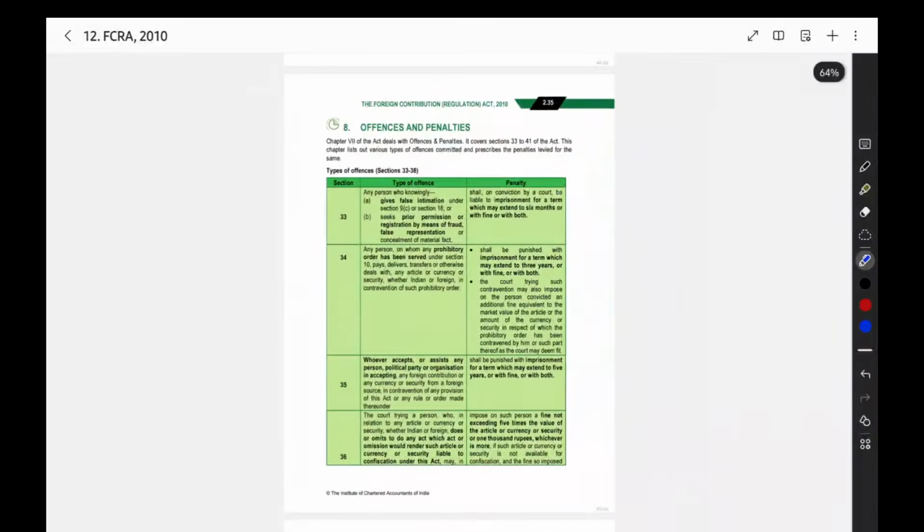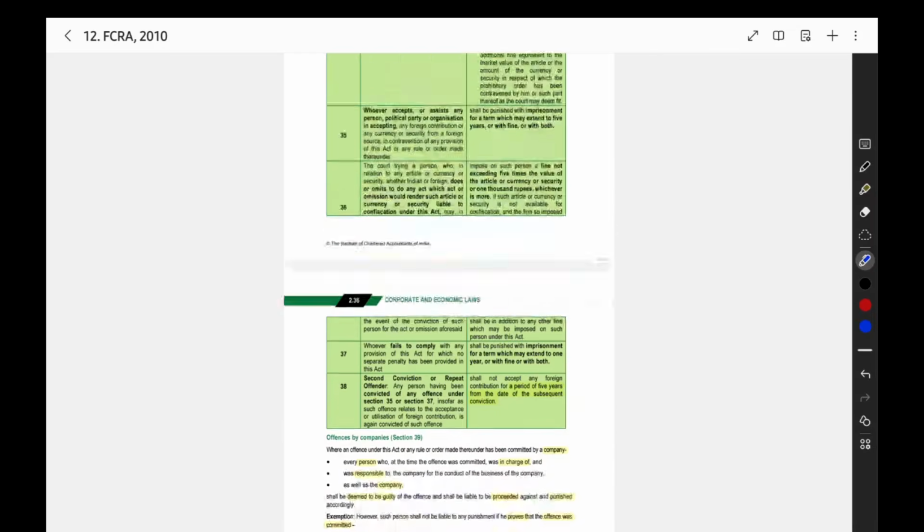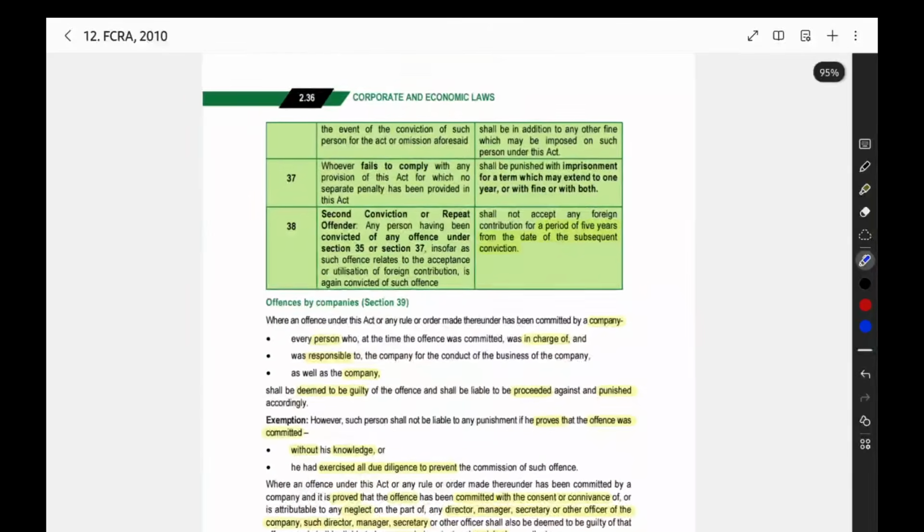Only here they have given it in the form of a detailed table. I have given it in the form of a short and concise table.